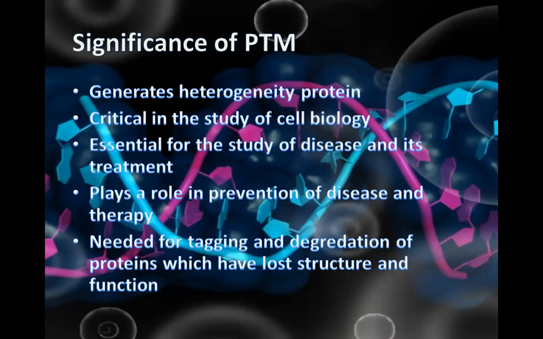Significance of PTM. It generates heterogeneity in proteins. Heterogeneity means addition of carbohydrates, lipids, or other adducts into the polypeptides, or changes in the backbone amino acids. It is essential for the study of diseases and their treatment. It plays a role in prevention of disease and therapy. It is needed for tagging and degradation of proteins which have lost structure and function.